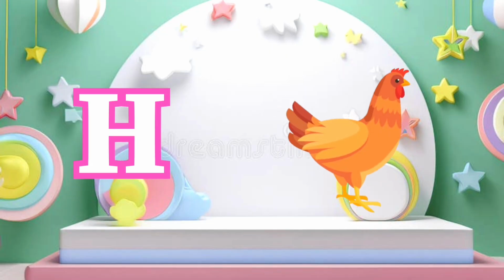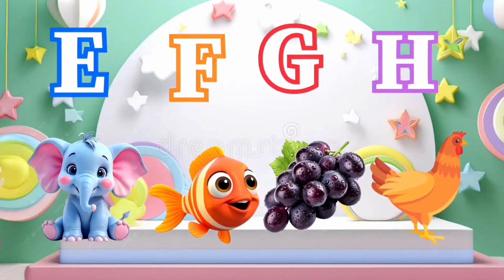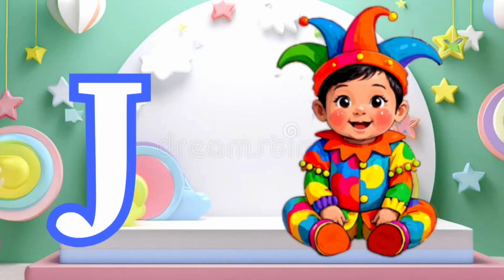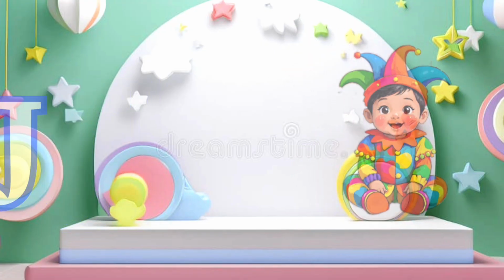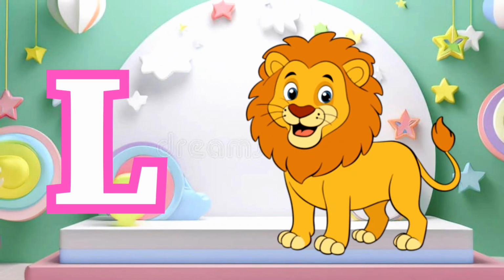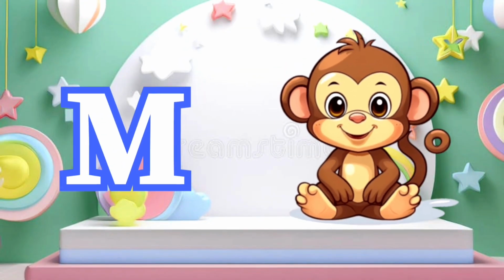H for hen. I is for ice cream. J is for jump. K for kite. L for lamb. M for monkey.